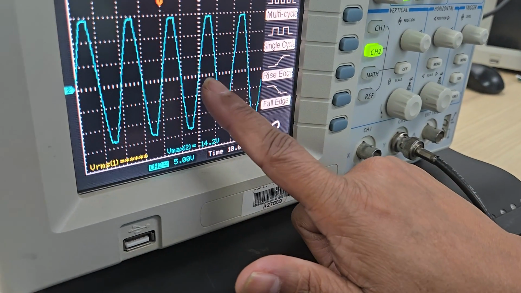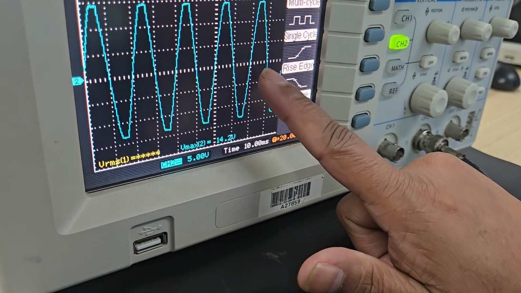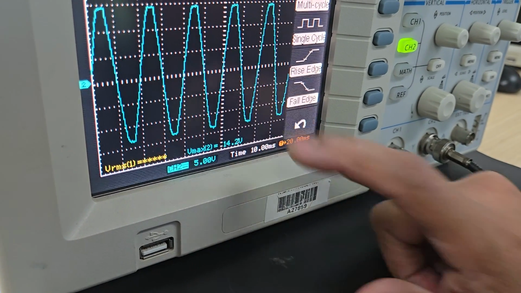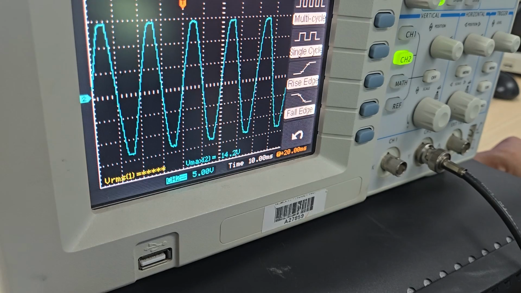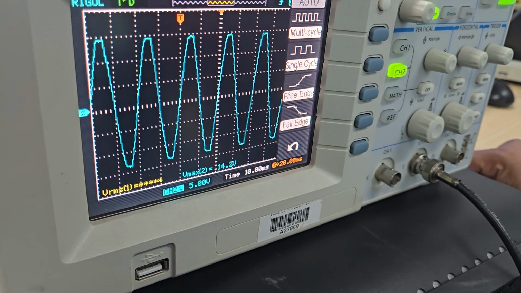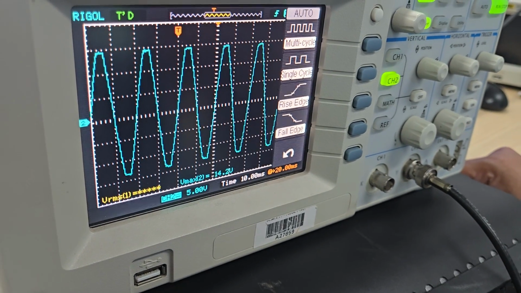So we have got a sine wave that starts from here, goes up to here, 1, 2. That gives us 2 times 10, 20 milliseconds.